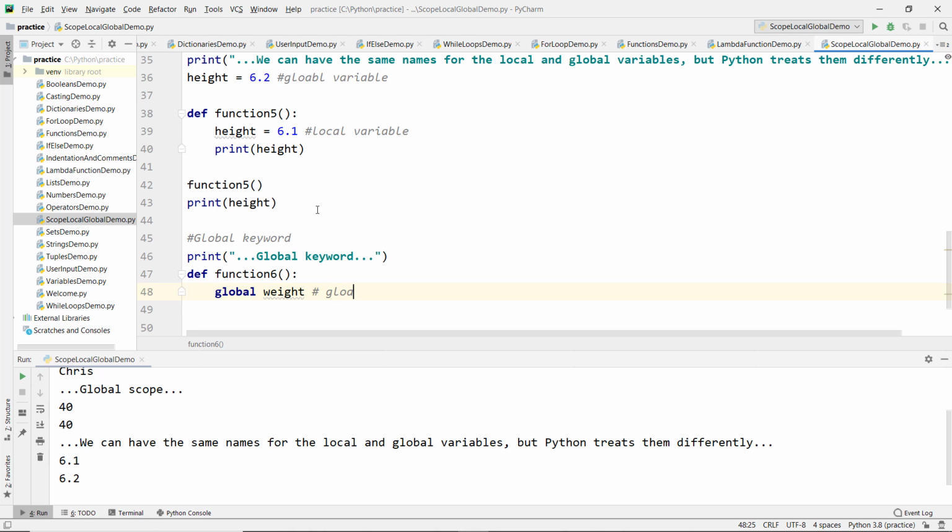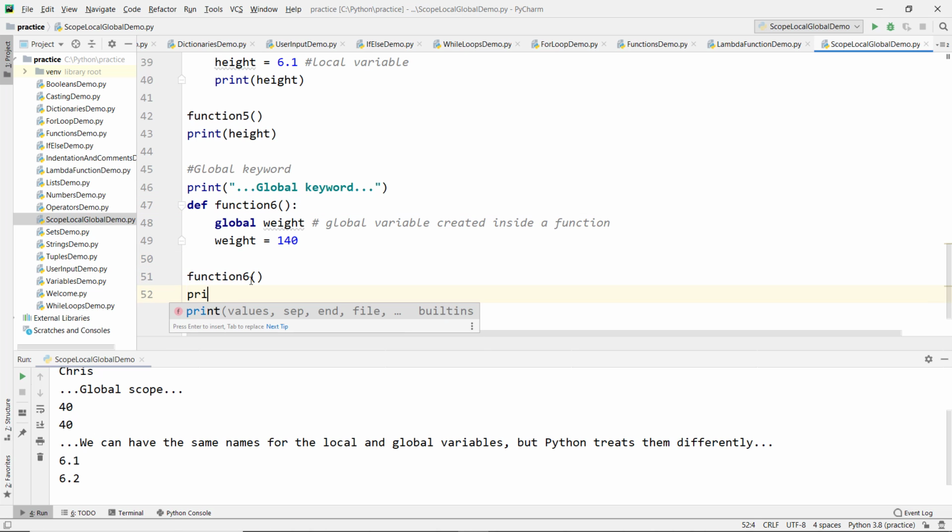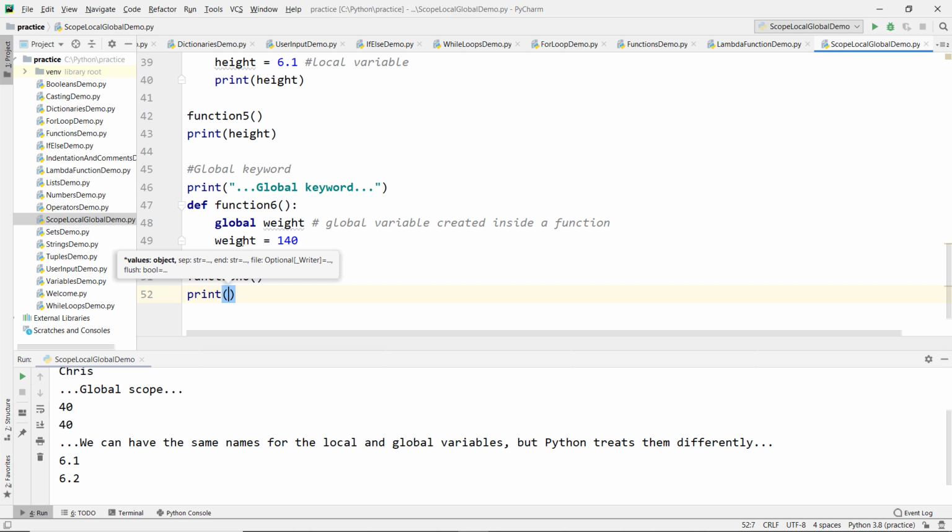So in this case weight is a global variable created inside a function by using the global keyword, and assign the value weight equal to 140 pounds, and let's call function 6, and let's try to print weight